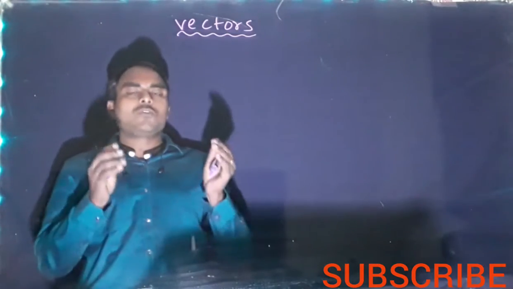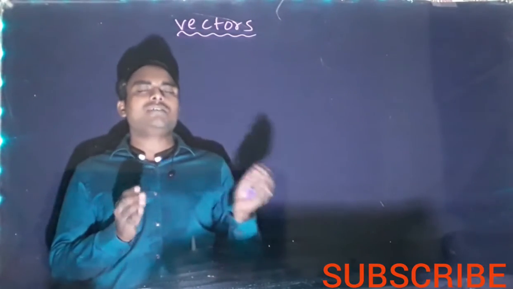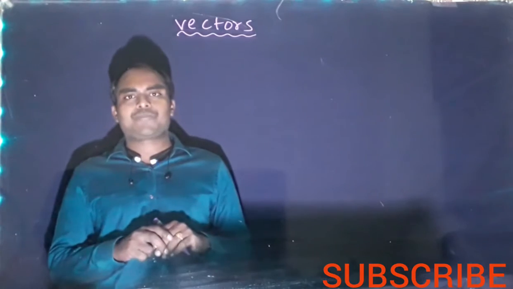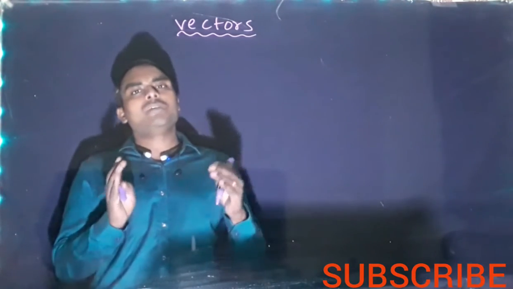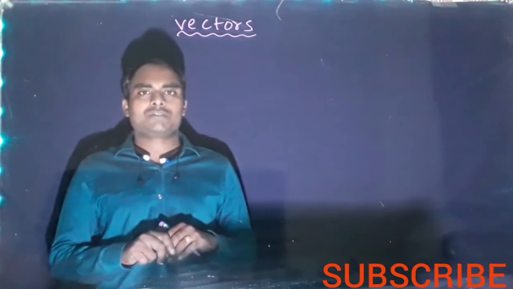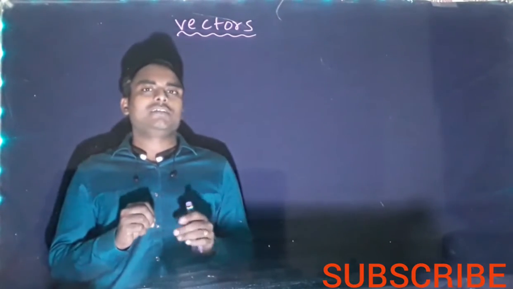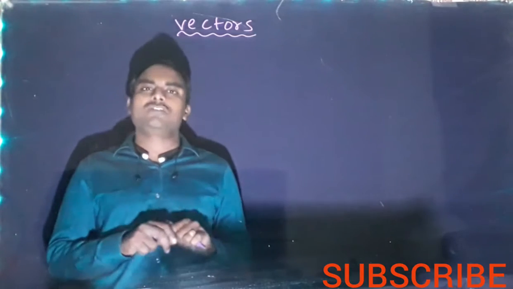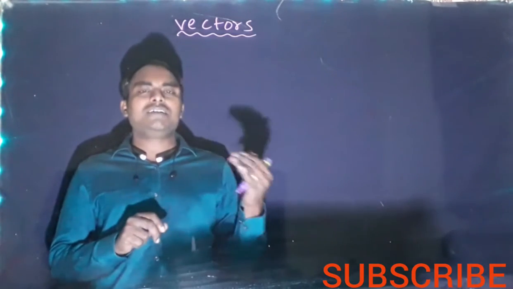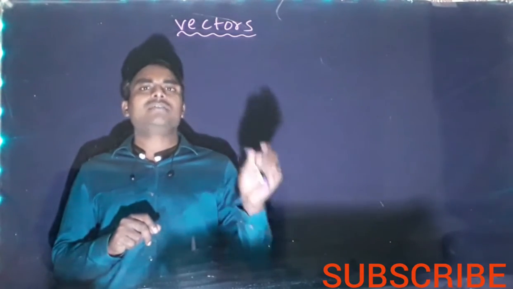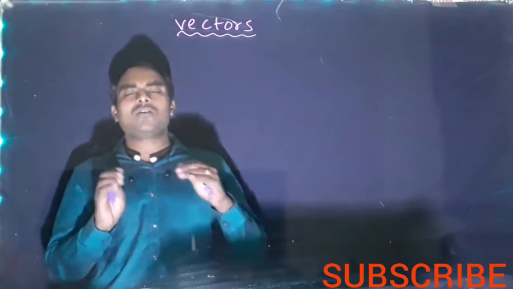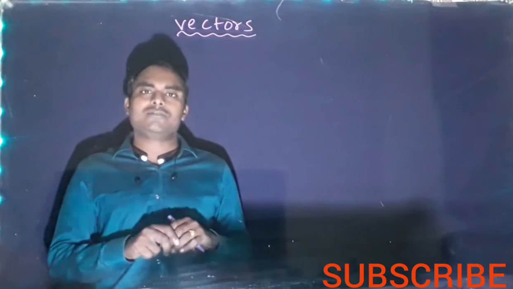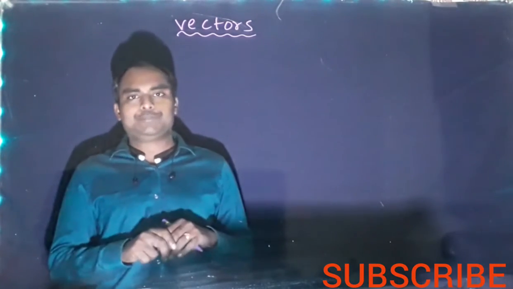So, any quantity that can be measured is called a physical quantity. All quantities which are measured are physical quantities. Mass is 10 kg, so the 10 is called the magnitude of that physical quantity. Velocity is 20 meter per second, and the 20 is the magnitude of that velocity. Like that, all physical quantities can be measured and will have magnitude.